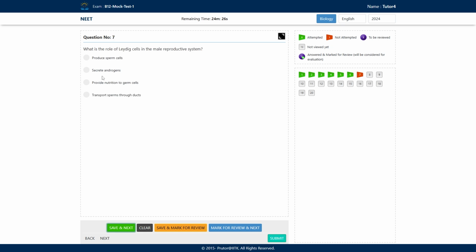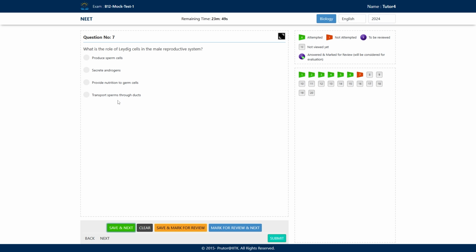Now, next question: what is the role of Leydig cells in the male reproductive system? Leydig cells are also known as interstitial cells. They are present towards the outer side of the seminiferous tubules. The options are: A, they produce sperm cells; B, secrete androgens. Androgens are male hormones such as testosterone. Option C is provide nutrition to the germ cells, and option D is transport sperms through the ducts.